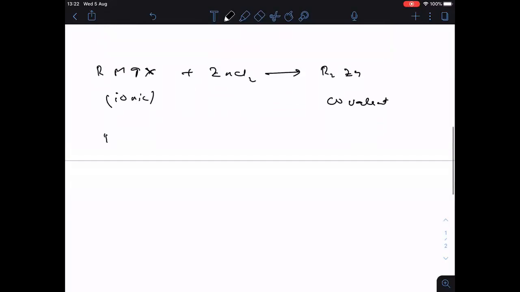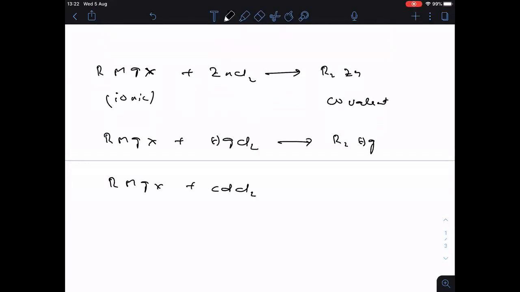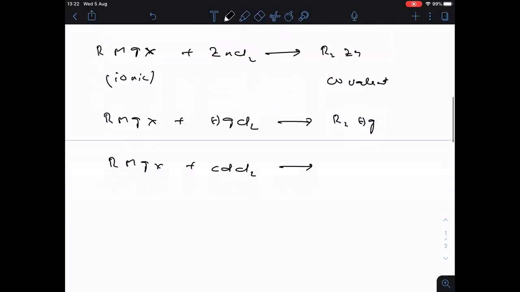Ionic to covalent. Now, in a similar way, if I take RMgX reacting with HgCl2, then what do we get here? R2Hg. This is also covalent. Clear? Now, similarly, RMgX when treated with cadmium chloride, CdCl2, then what do we get here? R2Cd, dialkyl cadmium.